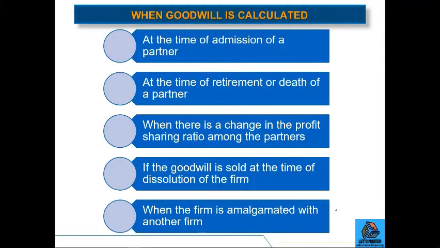So these are the 5 different scenarios when the need of calculating goodwill arises.